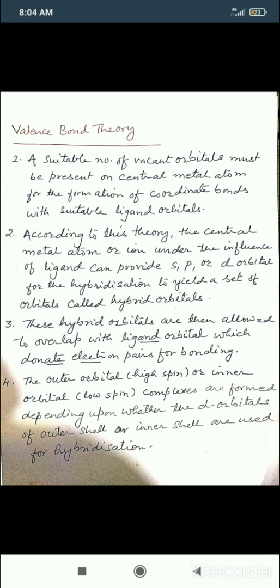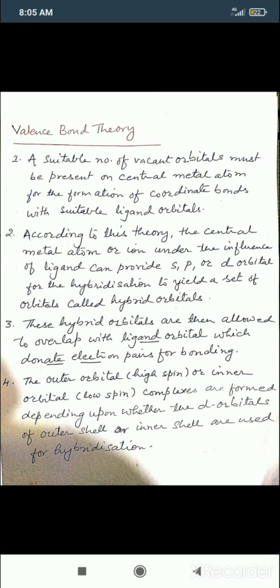It is also termed as high spin or low spin, formed depending upon whether the d orbitals of the outer or inner shell are utilized for hybridization. If outer shells are used, then they are called high spin complexes, meaning sp3d2 is the outer orbital complex, whereas if inner orbitals are used, they form low spin.